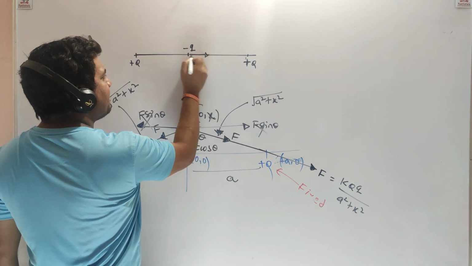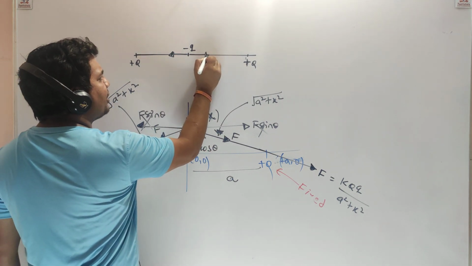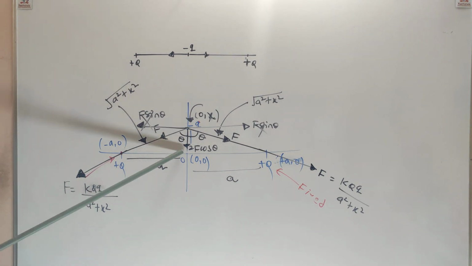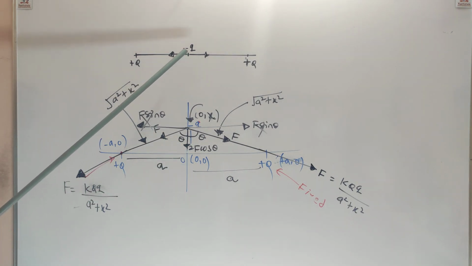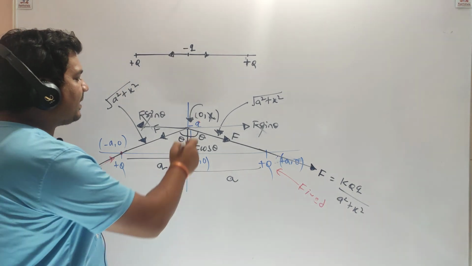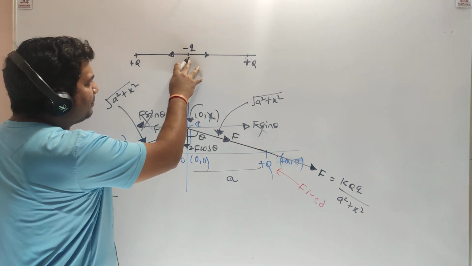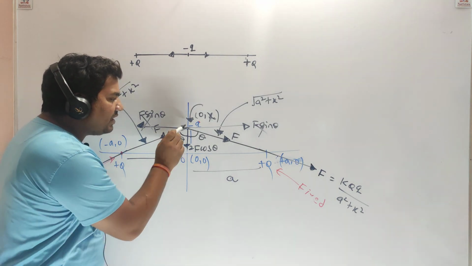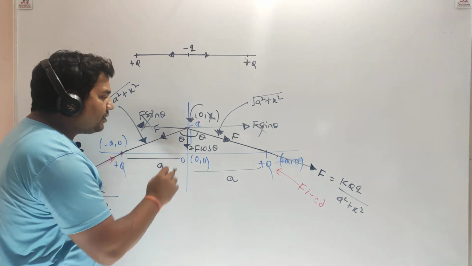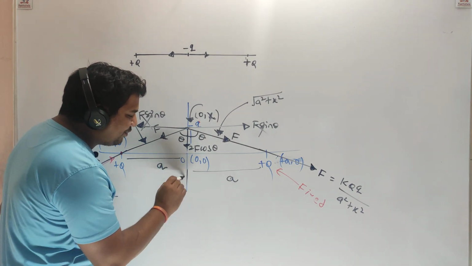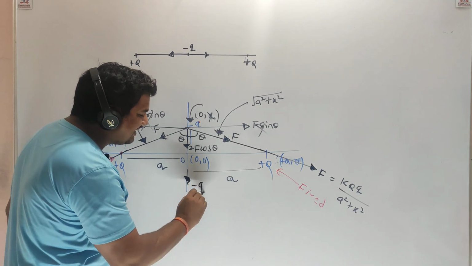You are all right. When minus q is at the origin, the net force on it will become 0, but it will gain some velocity while coming downward. Because of that velocity, it will keep moving and it will pass the origin downward. Understood?